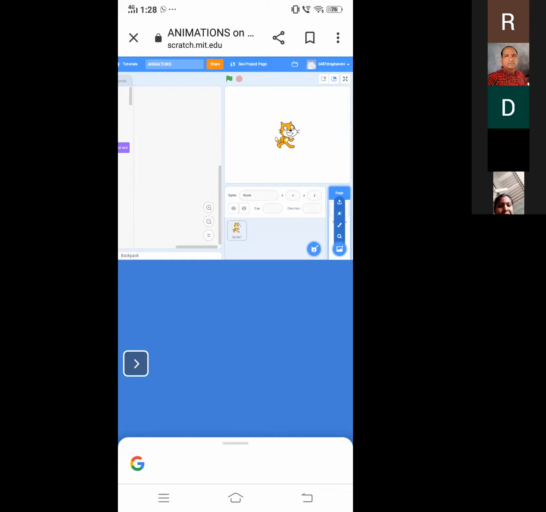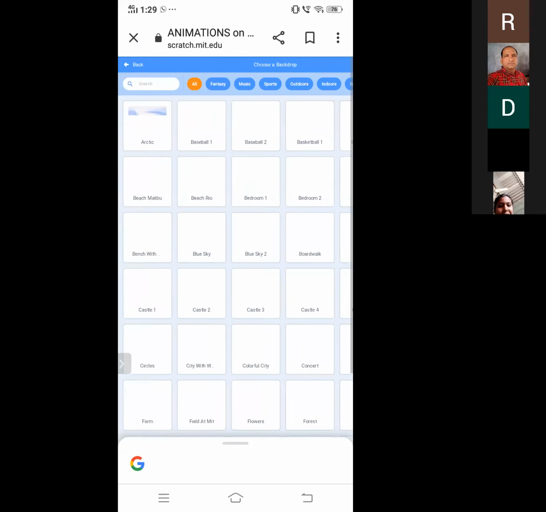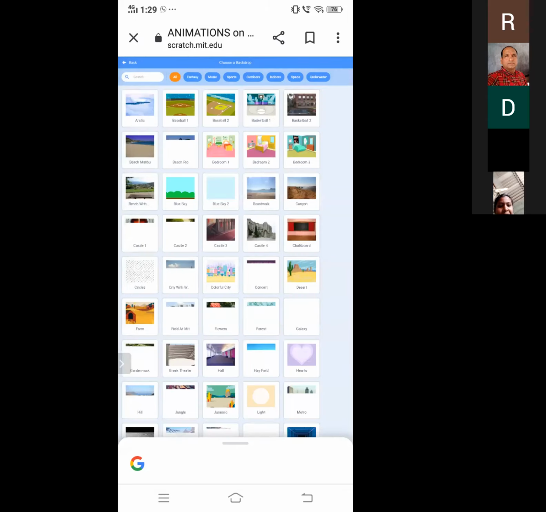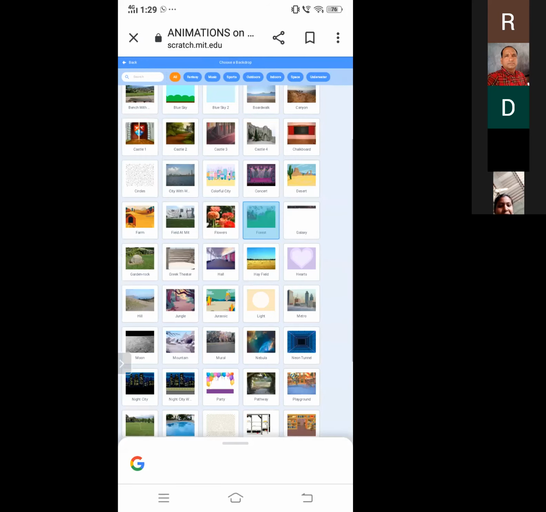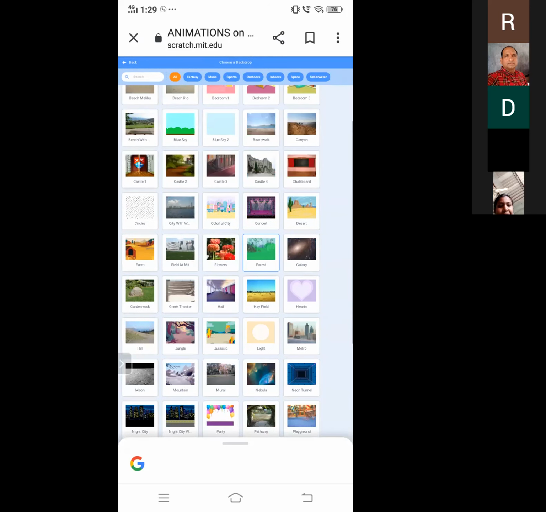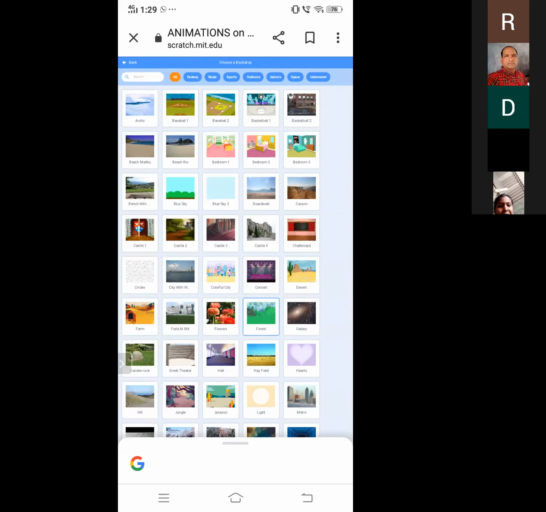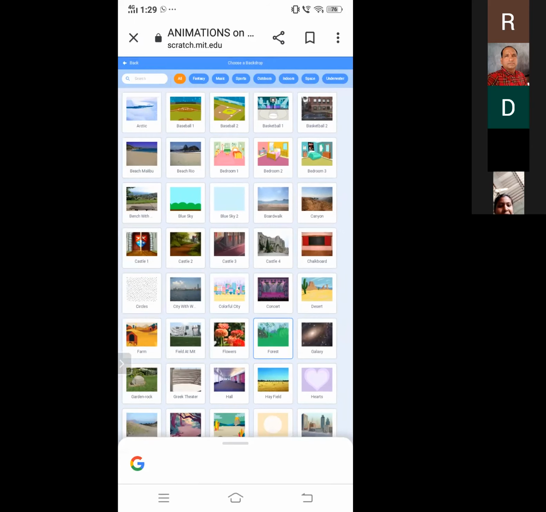If we click on that, there will be four options like search, paint, random and then upload. So if we click on search, you can see a lot of backdrops. In our language, we can call it background, but in Scratch, we have to pronounce it backdrop. So I am repeating once again, backdrop. You can see here also backdrop.